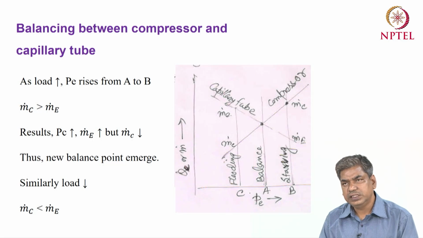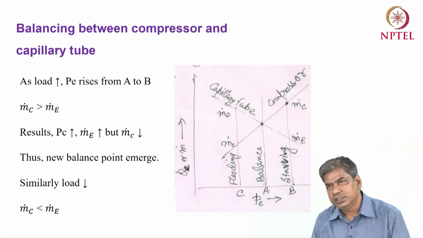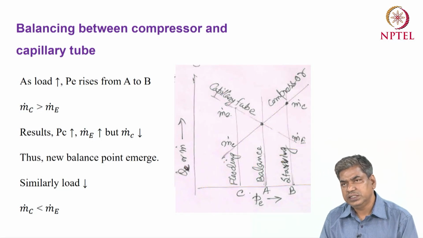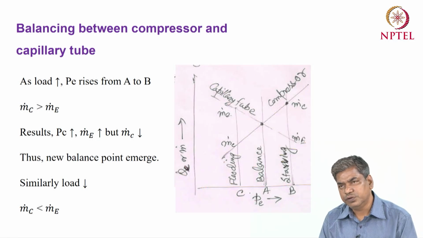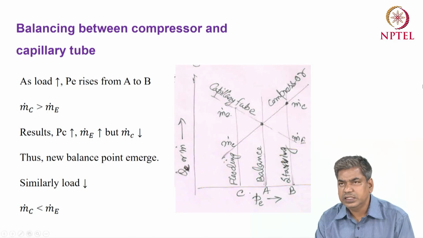So for a certain condenser pressure, we will see the behavior of the mass flow rate to the compressor with respect to the evaporator pressure. In this figure, this m dot c line represents the mass flow rate to the compressor with respect to the evaporator pressure.